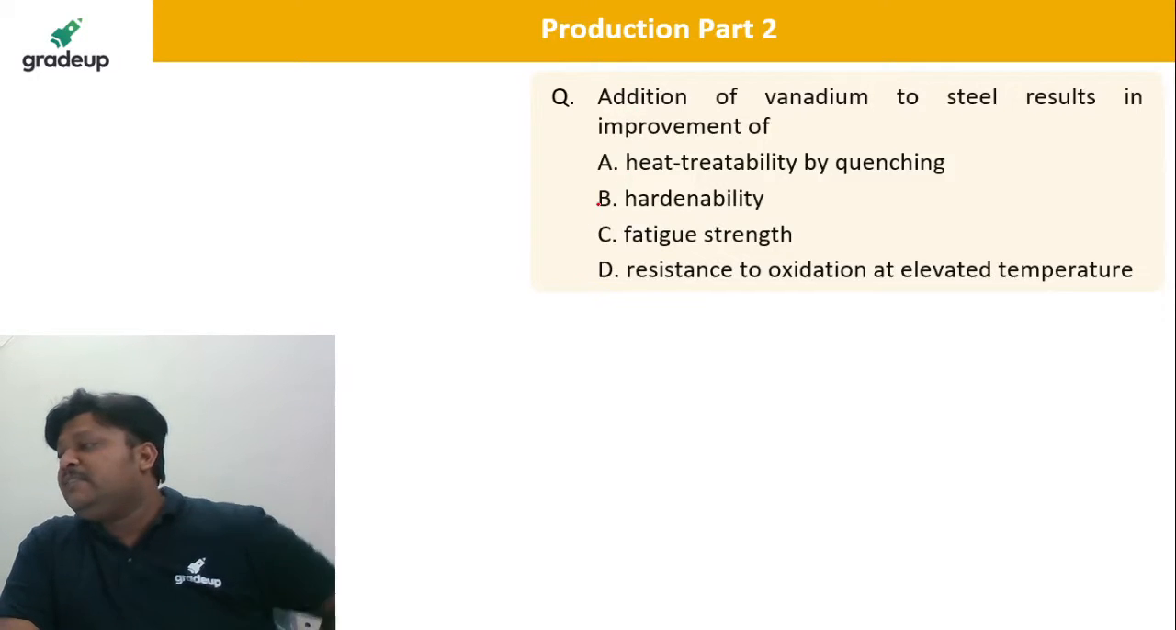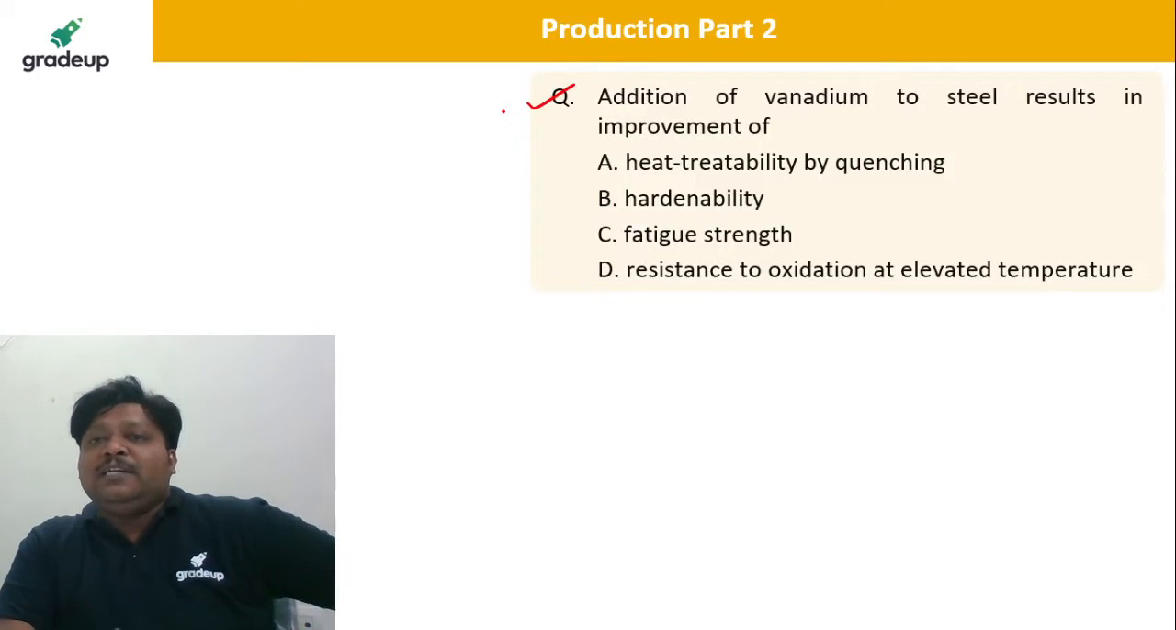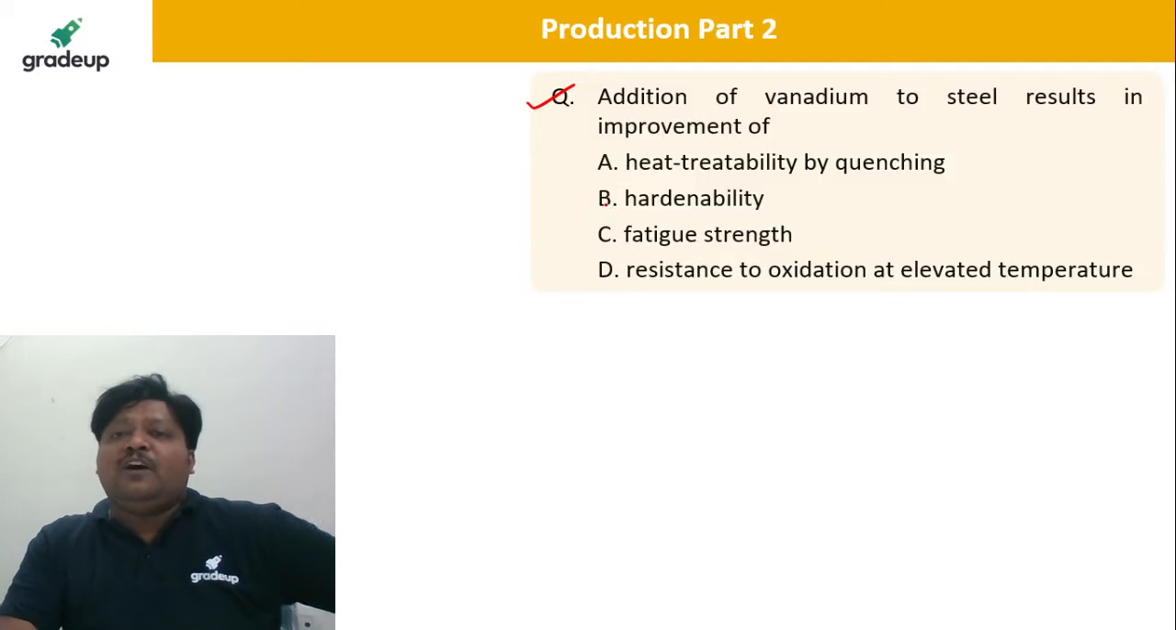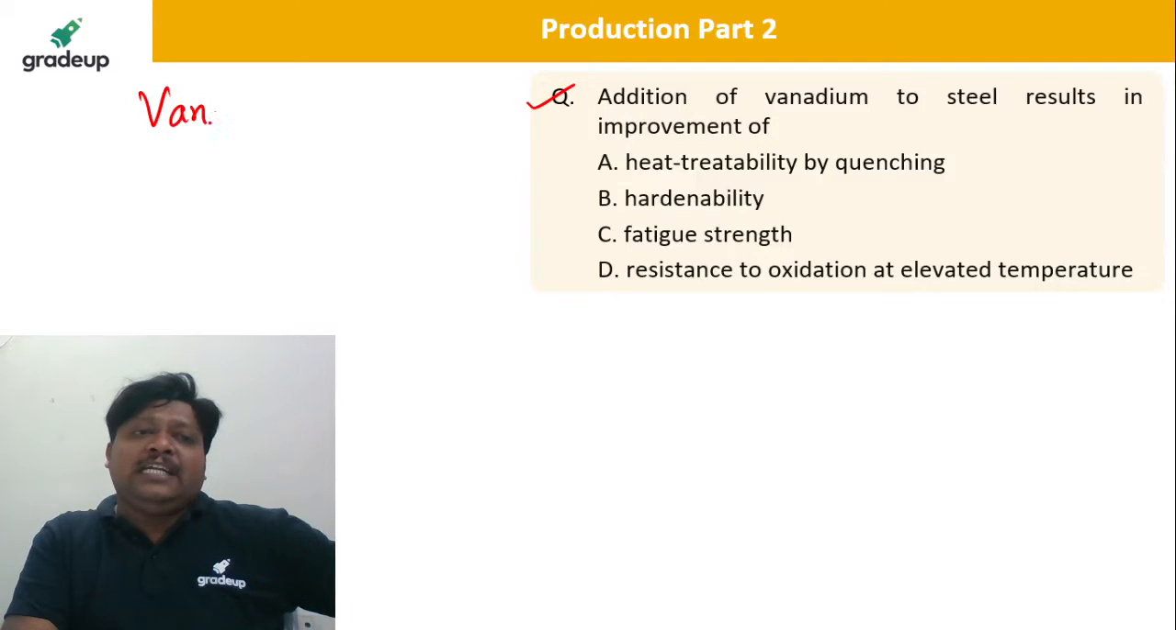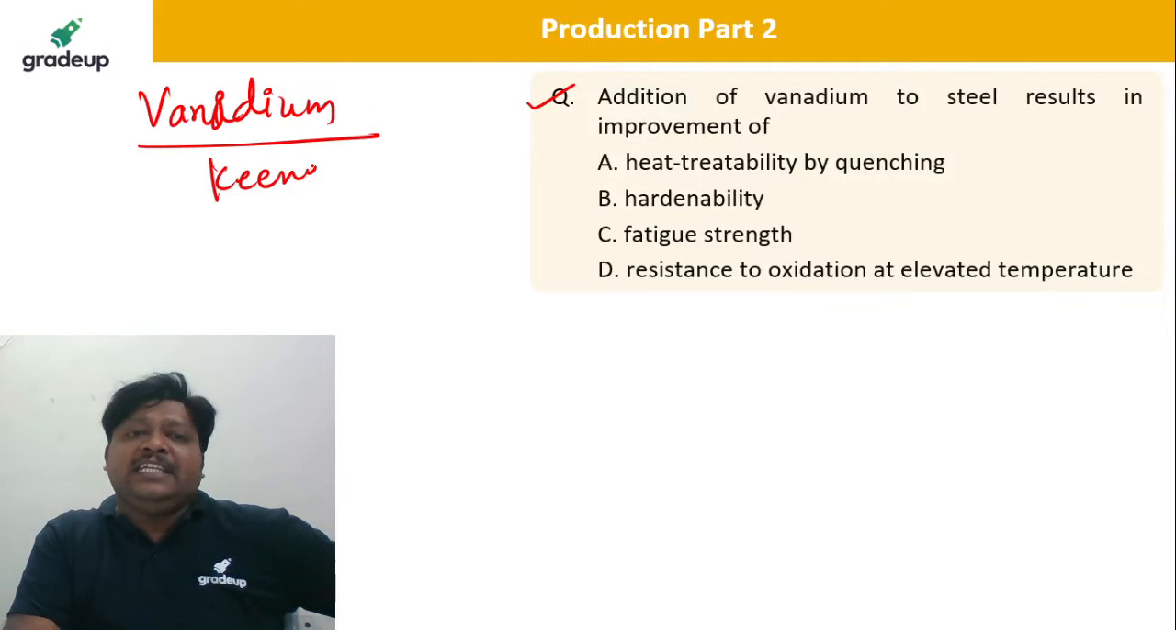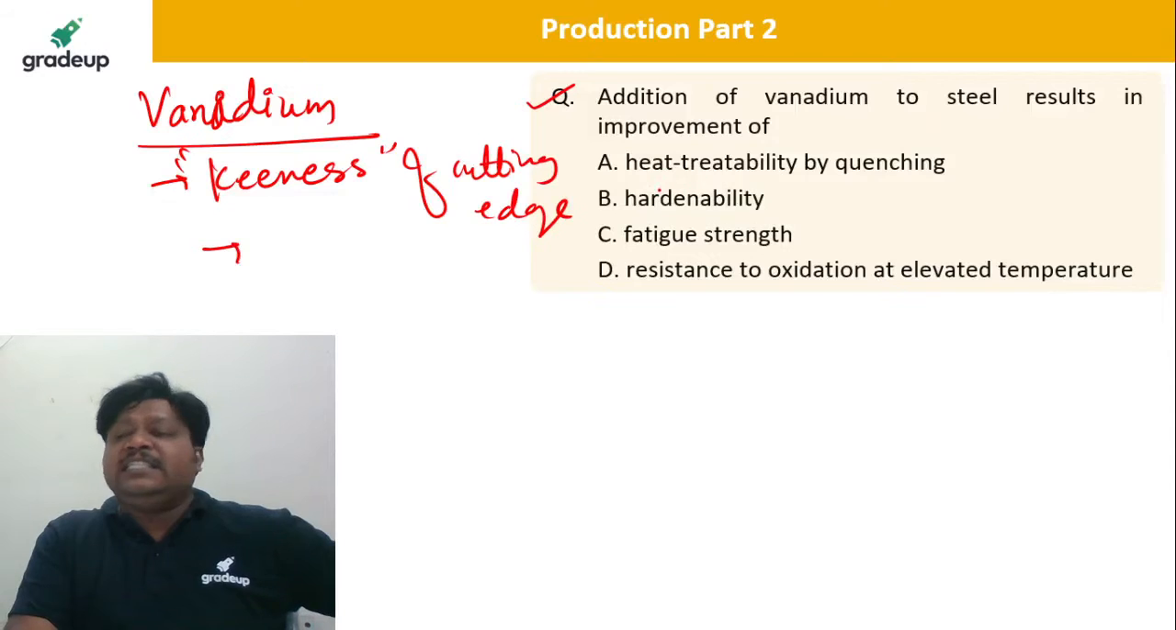So next question. The addition of vanadium to the steel results in the improvement of... Whenever vanadium is added to the tool steels, it increases the keenness of the cutting edge. That is the main function of vanadium there. Otherwise in the steel it increases what?